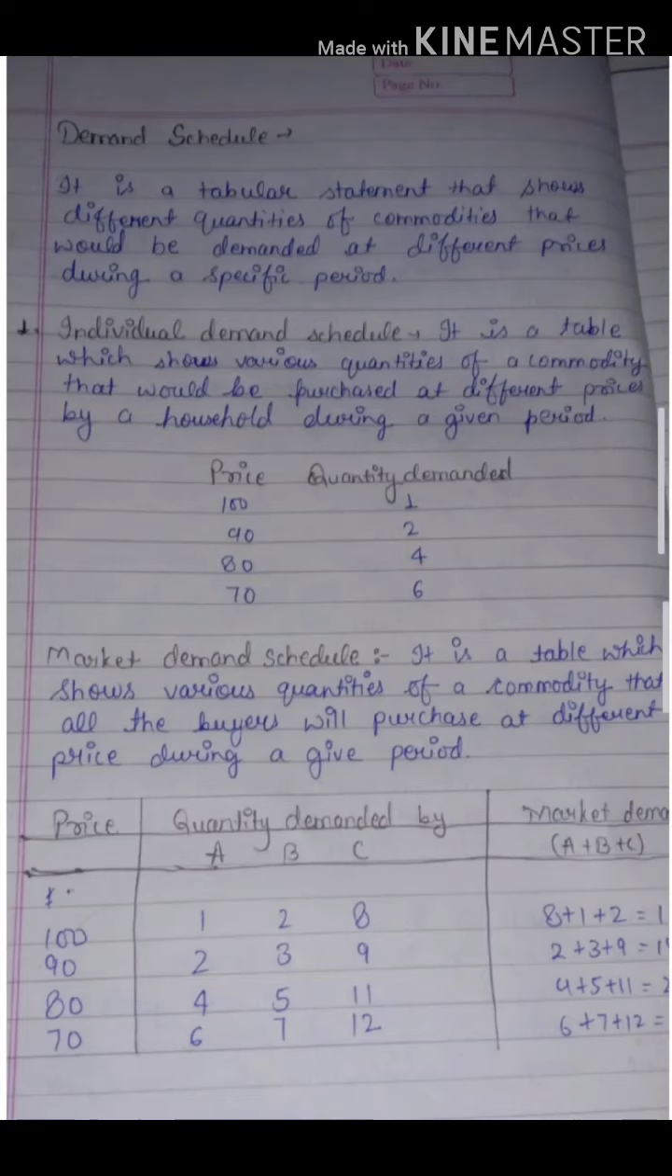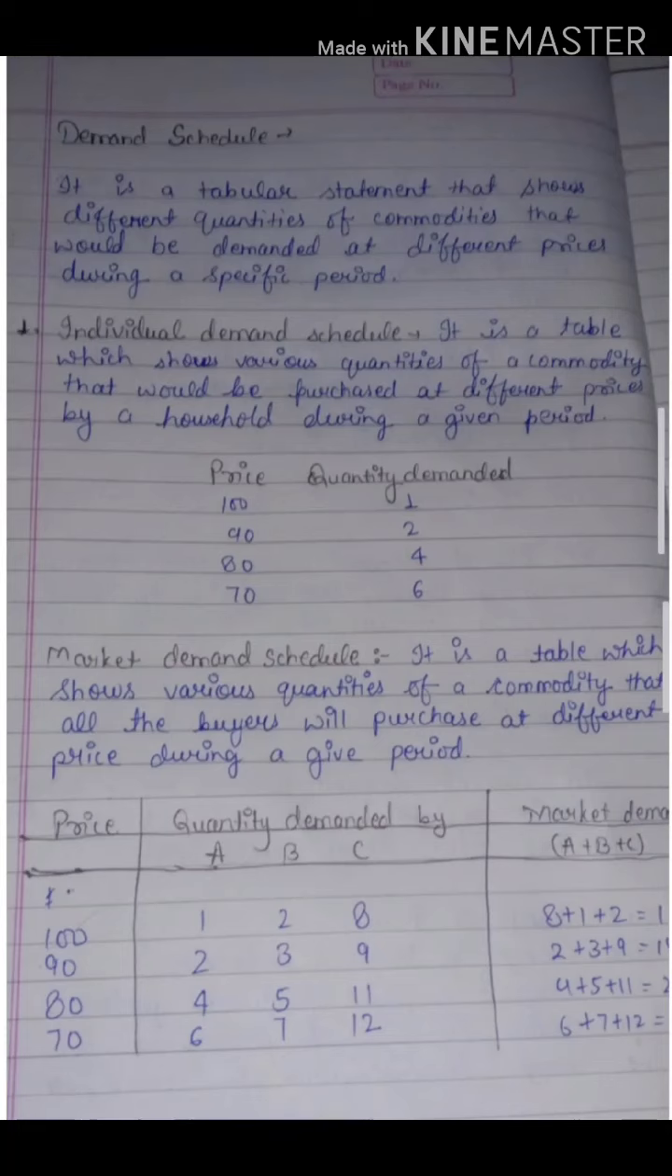Now it is a table which shows various quantities of a commodity that would be purchased at different prices by a household during a given period. Individual demand schedule means it is the demand of an individual consumer, the table which shows the demand of an individual consumer. Okay. Now, market demand schedule.